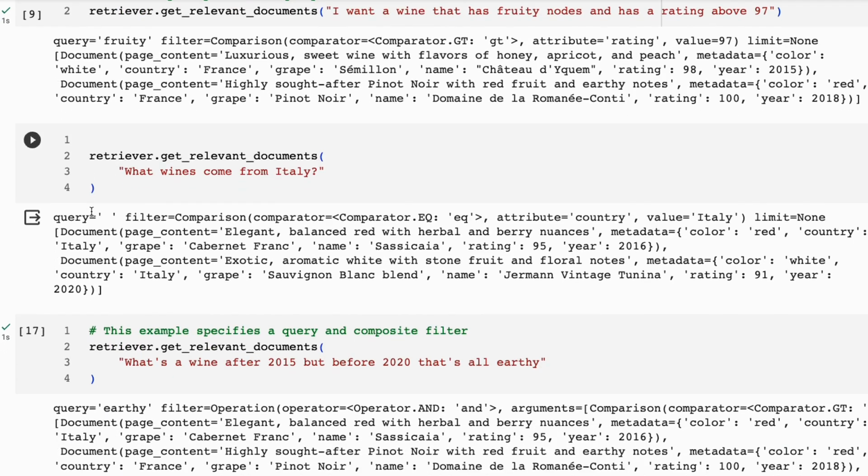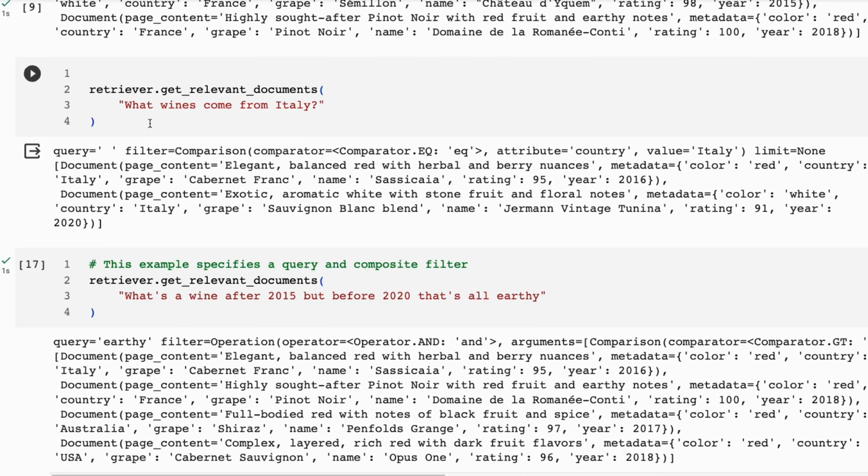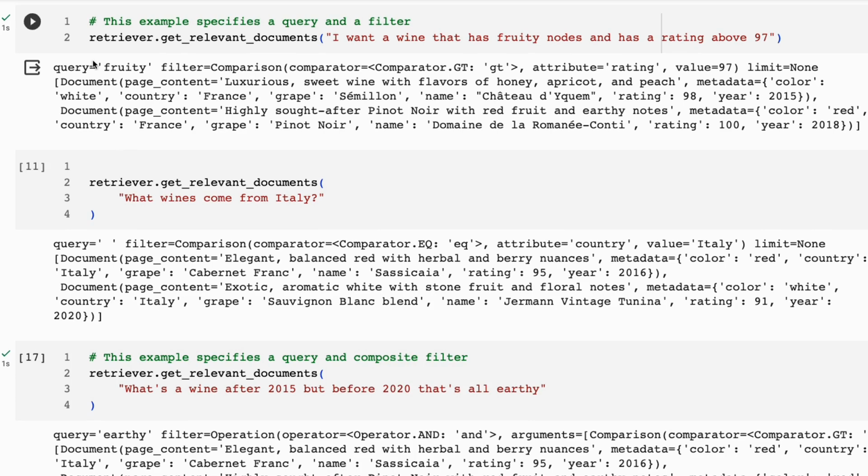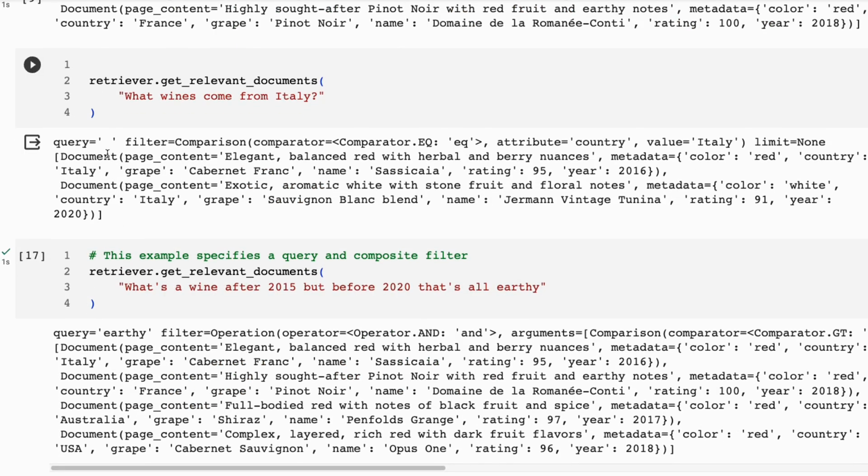But if I say I want wines from Italy, so now there is no query on this. You can see the query up there for that last one was fruity, right? We can see that this one has no semantic query, but it has an equality, country, Italy. We get the Italian red wines back.